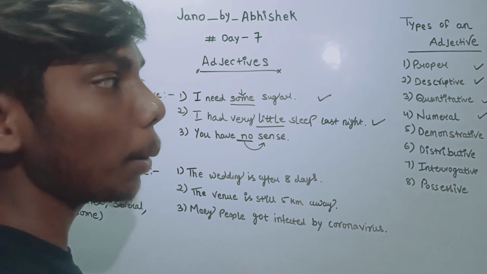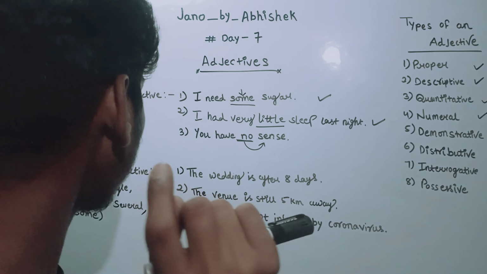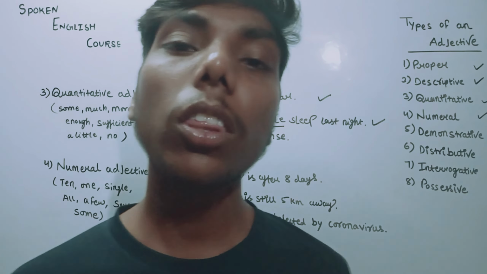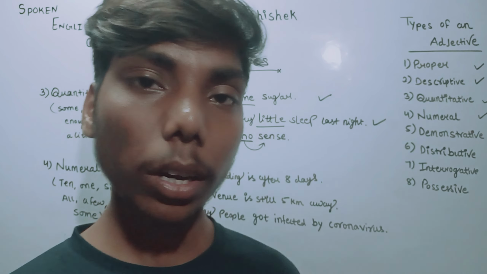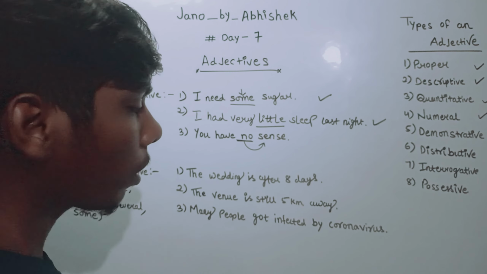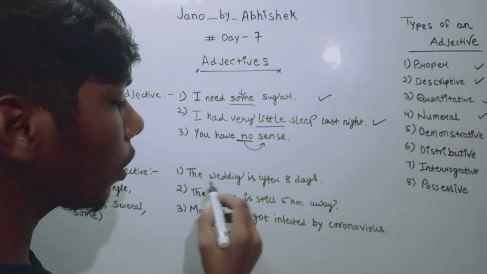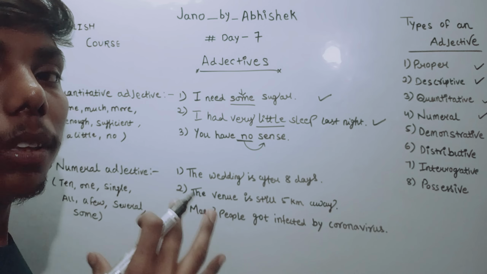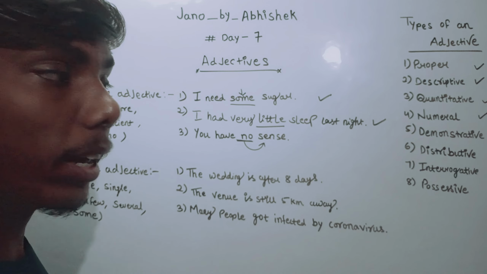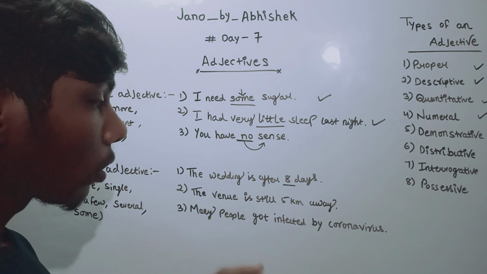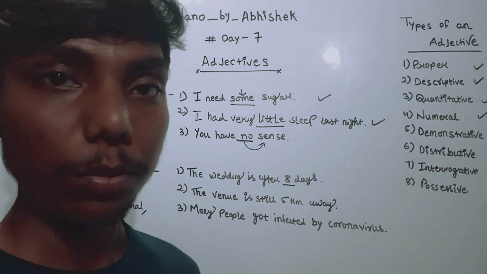Now let's see the examples of numeral adjective. It refers to those words which are the answers of how many and which are countable. Let's see the examples for better understanding. First one: the wedding is after 8 days.